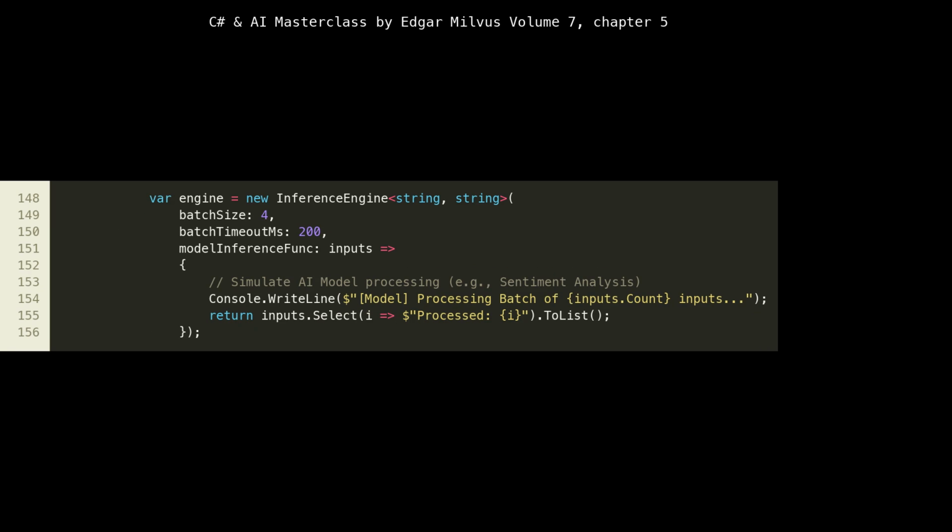The next few lines will configure the engine's crucial batching parameters. Here, lines 148 to 156, we initialize our inference engine. We set batchSize: 4 and batchTimeoutMs: 200. These parameters are critical for performance tuning in a cloud-native environment. A larger batch size generally means higher throughput but potentially higher latency for individual requests. A shorter timeout means lower latency but potentially lower throughput if requests are sparse. The modelInferenceFunc is a simple lambda that simulates AI processing by printing a message and prepending "Processed" to each input. In a real scenario, this would be the invocation of a pre-trained AI model.